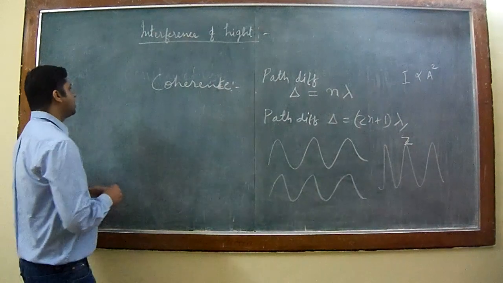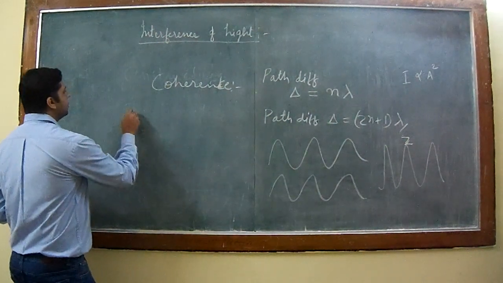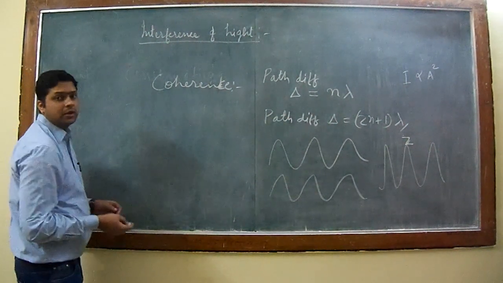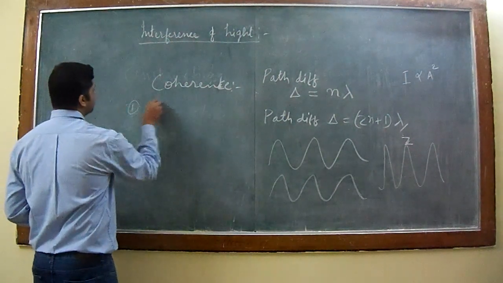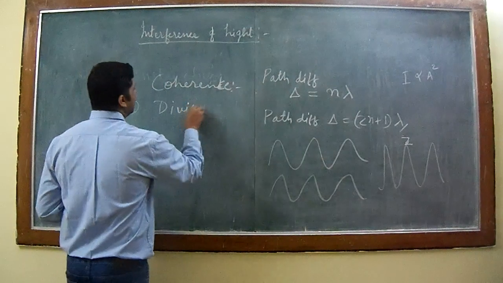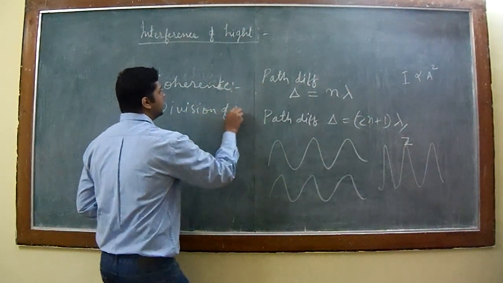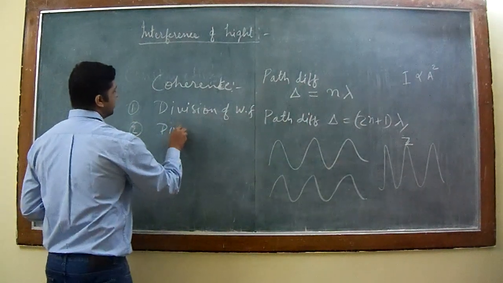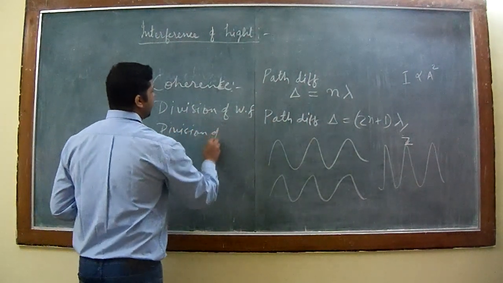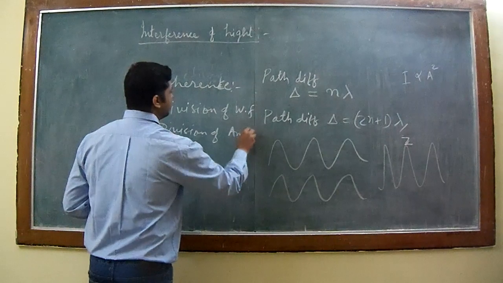Usually such coherent sources are obtained from a single incident source by two methods. One is called division of wavefront method, and the other one is called division of amplitude method.